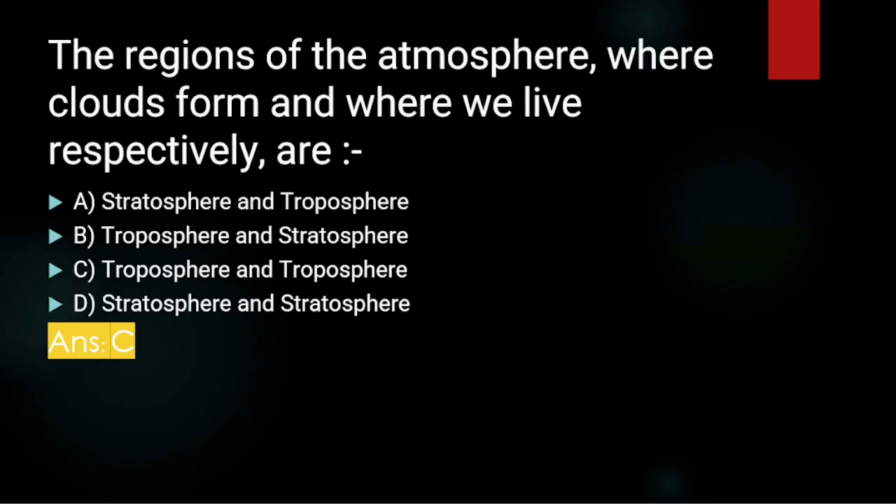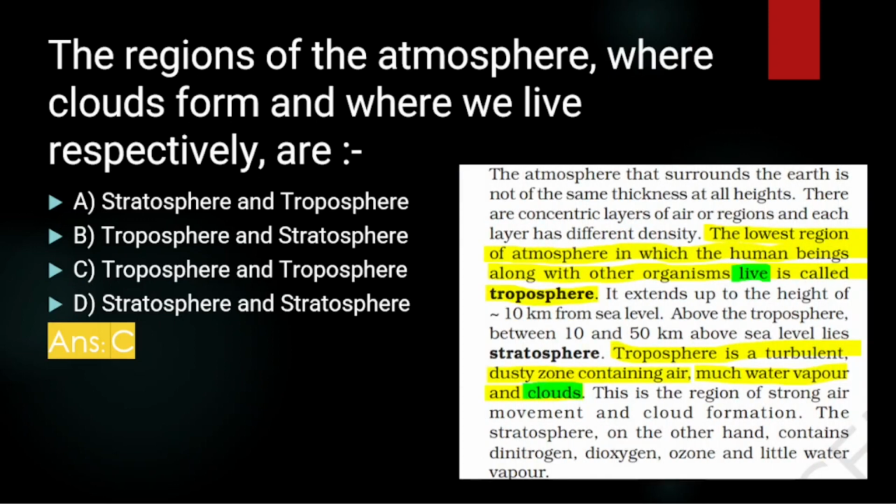The answer is both troposphere. Clouds are also formed in the troposphere, and we live in the troposphere. This has been mentioned in the NCERT book that up to 10 kilometers the layer of atmosphere is called troposphere, and the troposphere is a turbulent dusty zone containing air, much water vapor and clouds. The lowest region of the atmosphere in which human beings along with other organisms live is called troposphere.